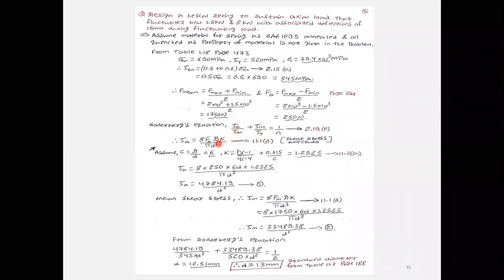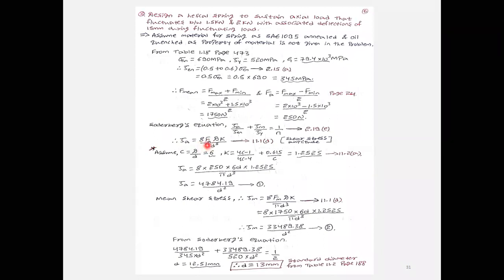To calculate that, I will be using the 11.1d equation. To calculate the amplitude shear stress, you have to substitute the amplitude load. If you want to calculate mean shear stress, you have to take the mean load. That is the difference. Wherever F is there in the 11.1d equation, if you are calculating amplitude shear stress, substitute FA. If you are calculating tau m, the mean shear stress, substitute the mean load.